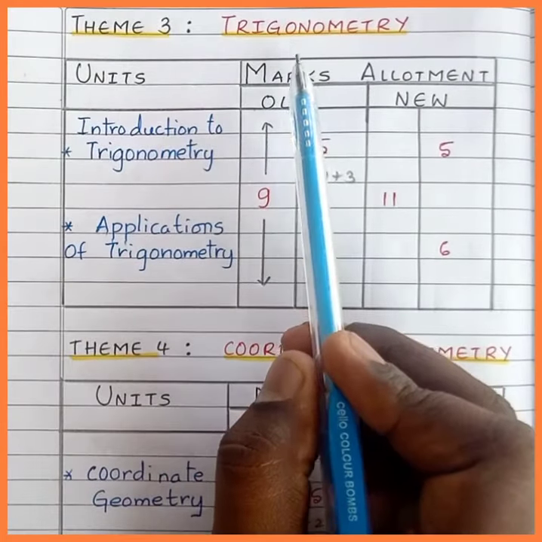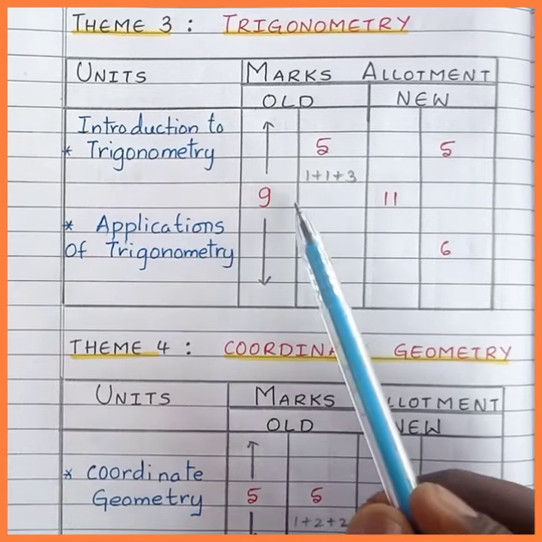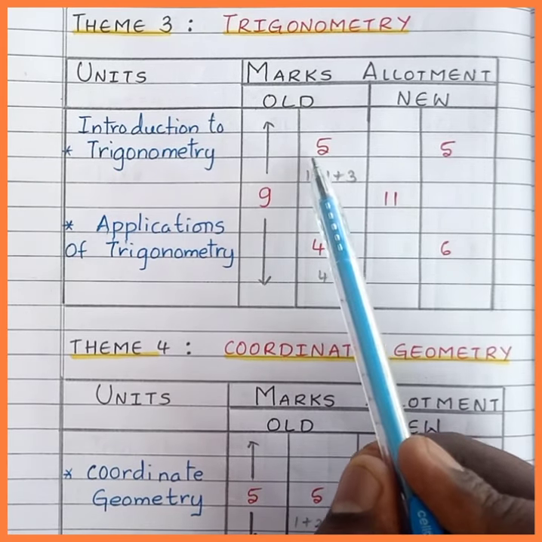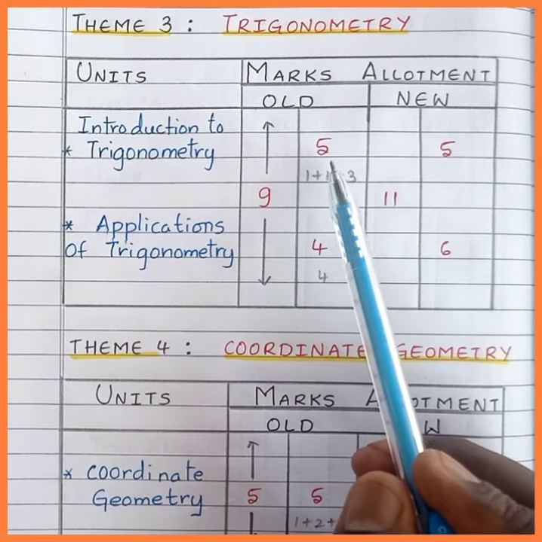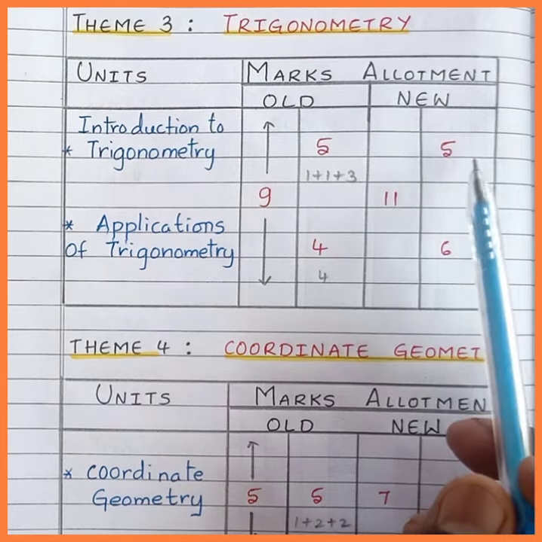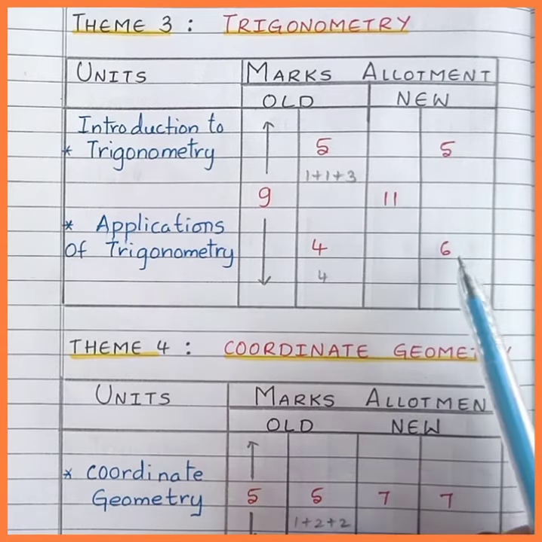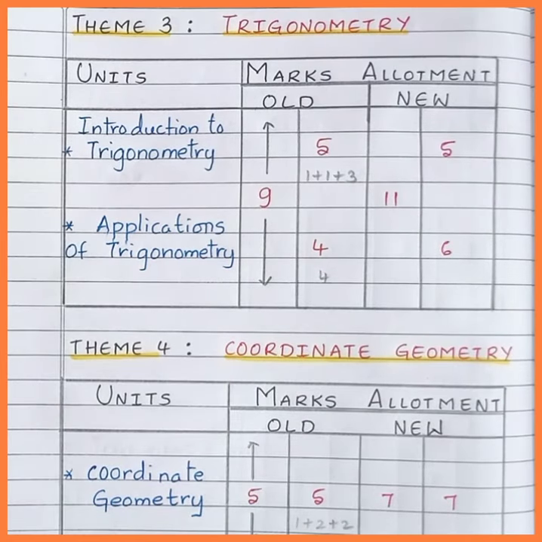Theme 3, trigonometry. The units are introduction to trigonometry and applications of trigonometry. The total allotted marks is 9. As per last year's board exam paper, the distribution of marks are 5 plus 4. Now, this year we can expect a total of 11 marks as 5 plus 6.